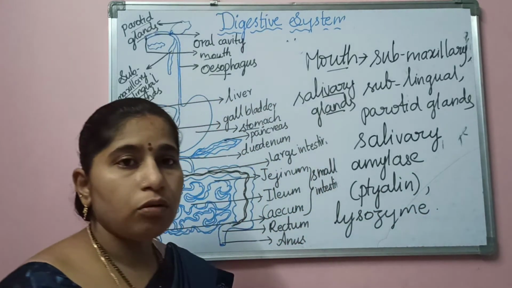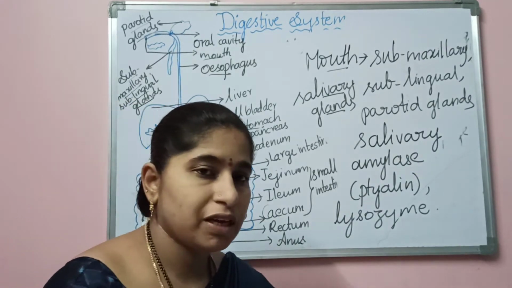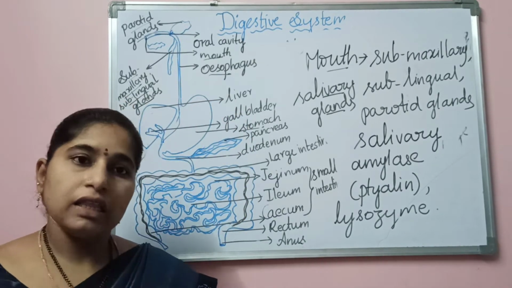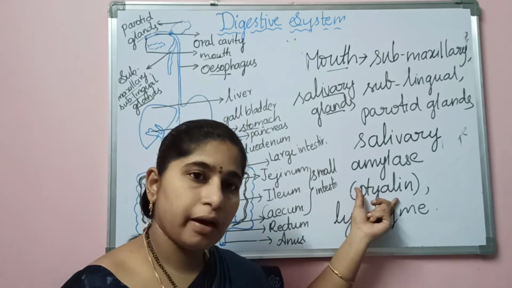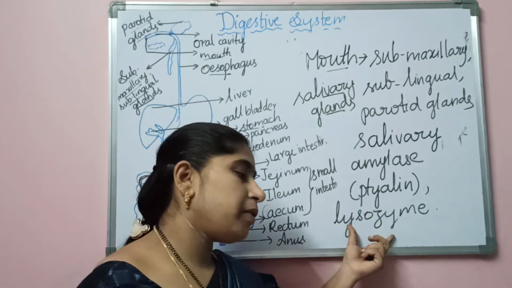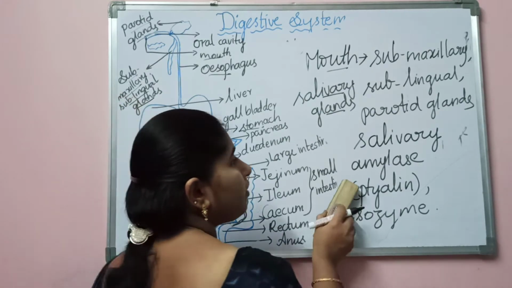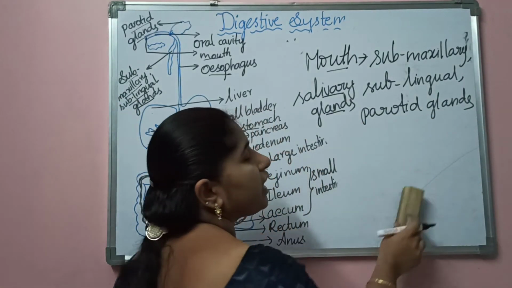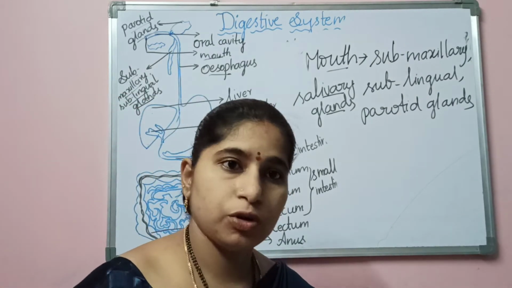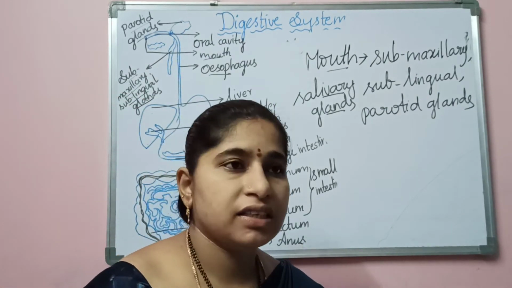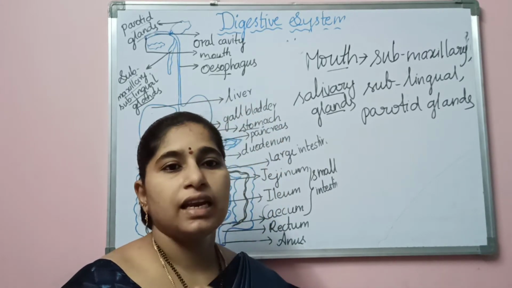In the mouth we have three pairs of salivary glands, that is submaxillary, sublingual, and parotid glands. We have a particular enzyme called salivary amylase, also called ptyalin, and we also have lysozyme. What does this ptyalin do? In our food we take different types of carbohydrates. Potato contains a large amount of carbohydrate, and rice contains a large amount of starch.